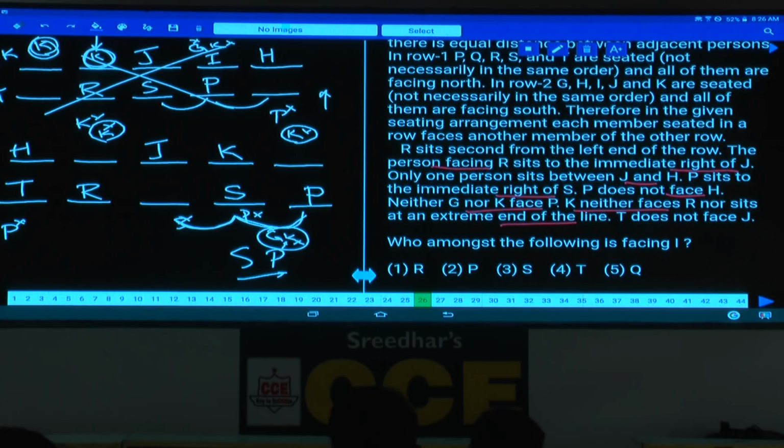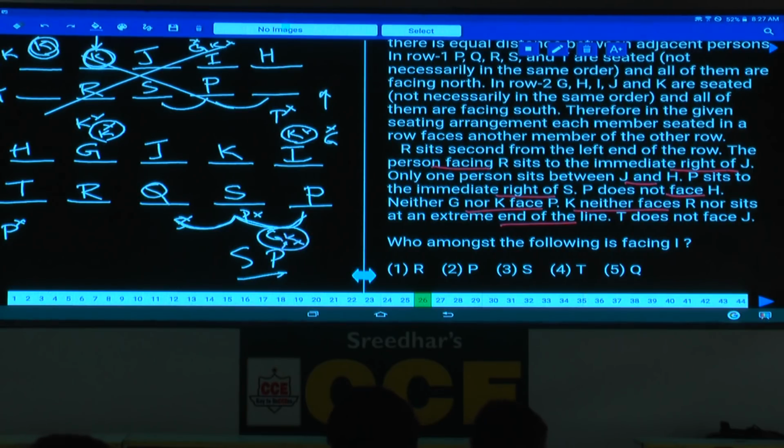Now in the first one, neither G nor K. Any other information regarding this one? P does not face H. And next, the immediate neighbor of S, P does not, neither G nor K faces P. G cannot be here as well. As G cannot be here, hence G must be here. If G is here, I will be here. And in the second one, P, Q, R, S, T, Q must be here.